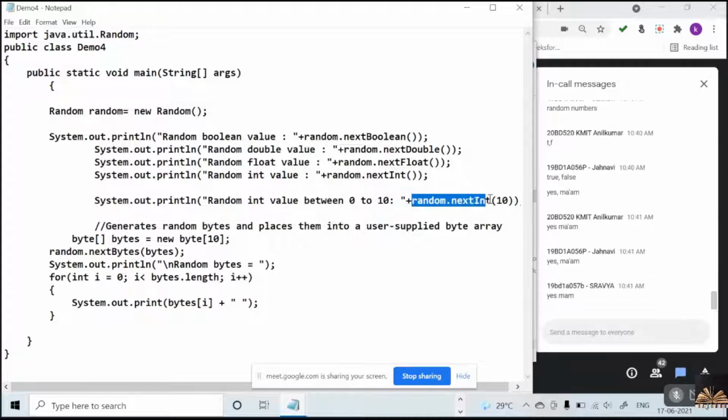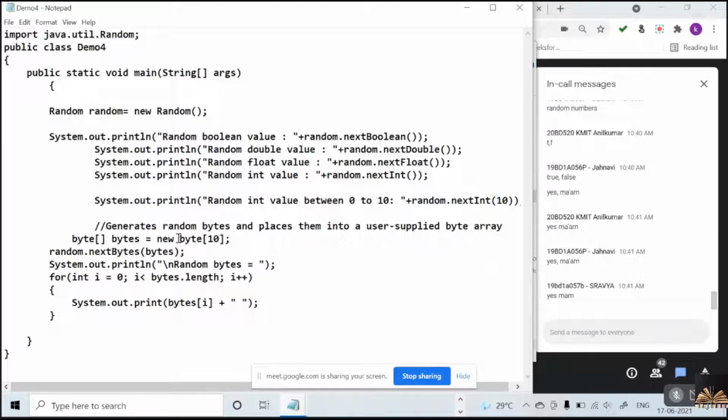Generally we use this method: random dot next int of 10. It means in the range of 10, from 0 to 10, one random number will be generated. If you pass 100, from 0 to 100, one random number will be generated. Understood? I'll show you through execution.